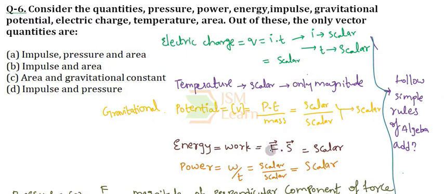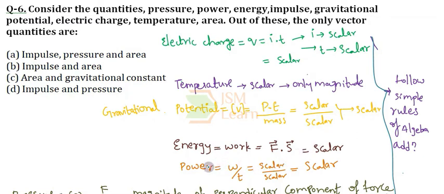Force is a vector quantity and displacement is also a vector quantity. Then the dot product of two vectors always gives a scalar. We have studied this in the vectors chapter. So we conclude that work is a scalar quantity and energy is also a scalar quantity.